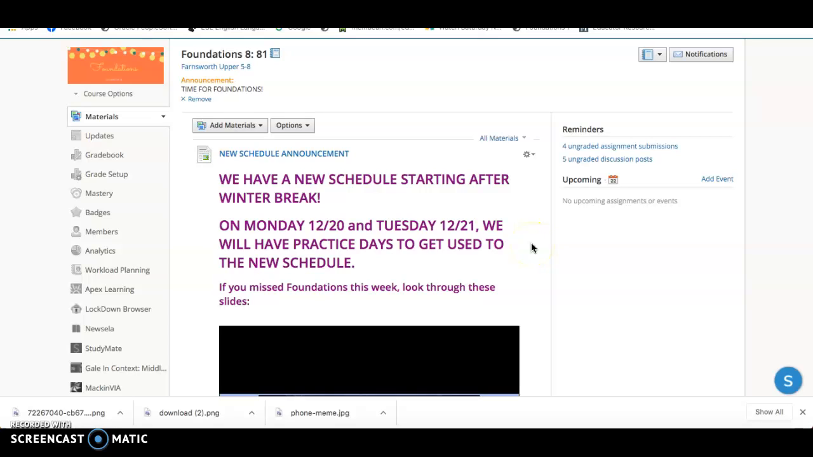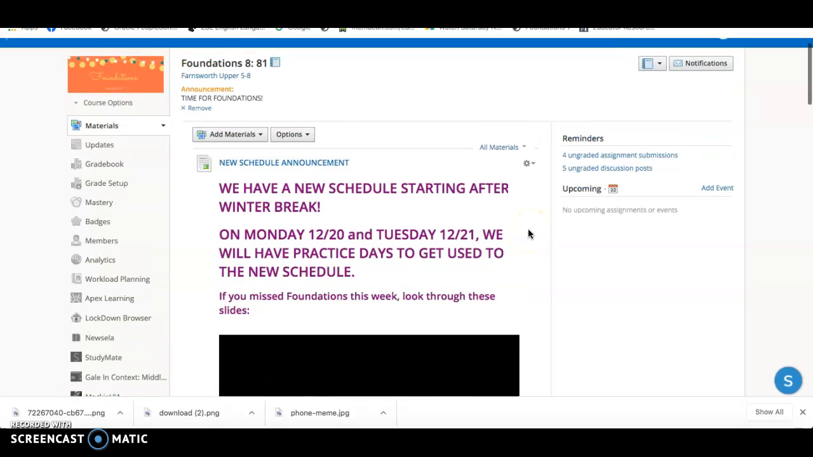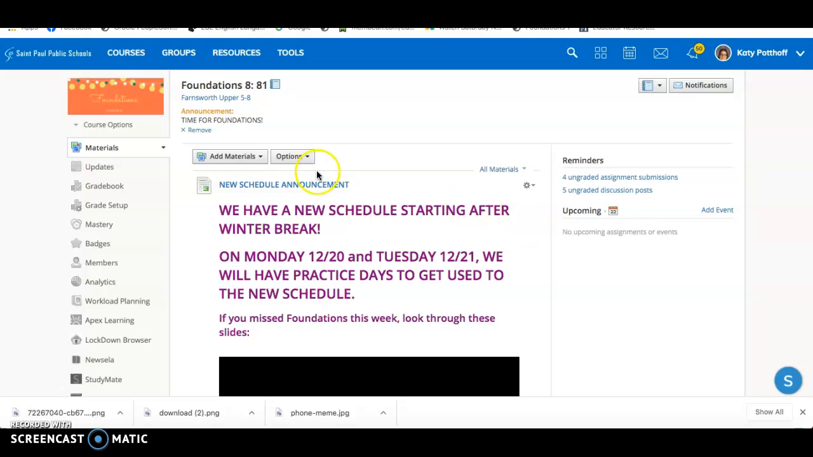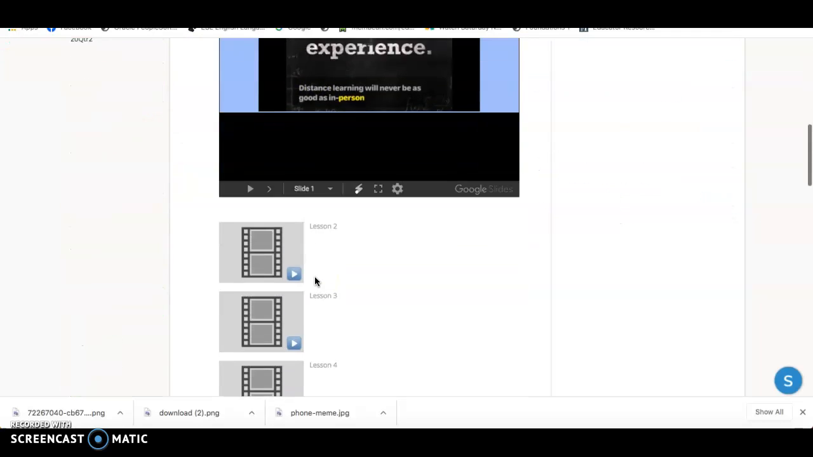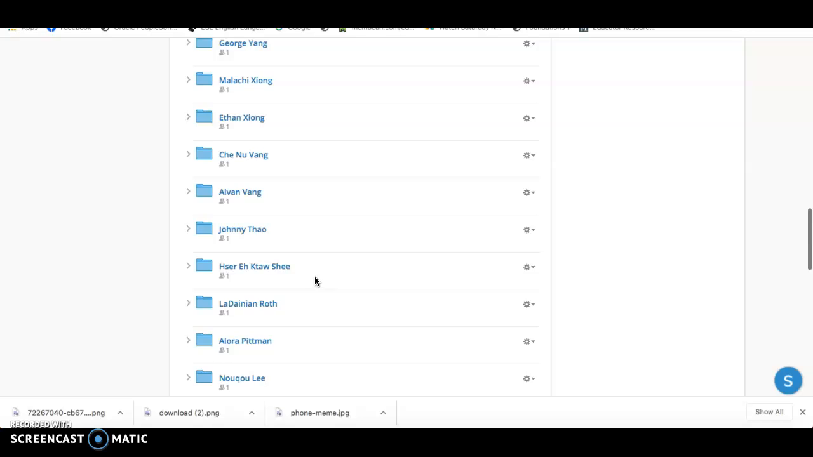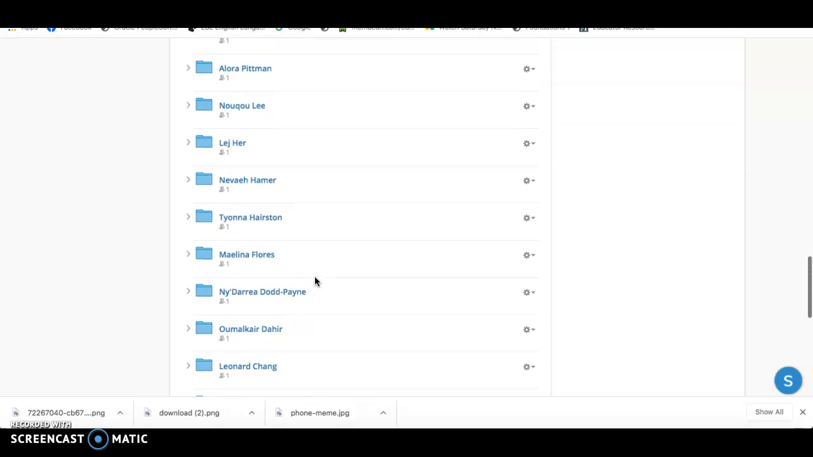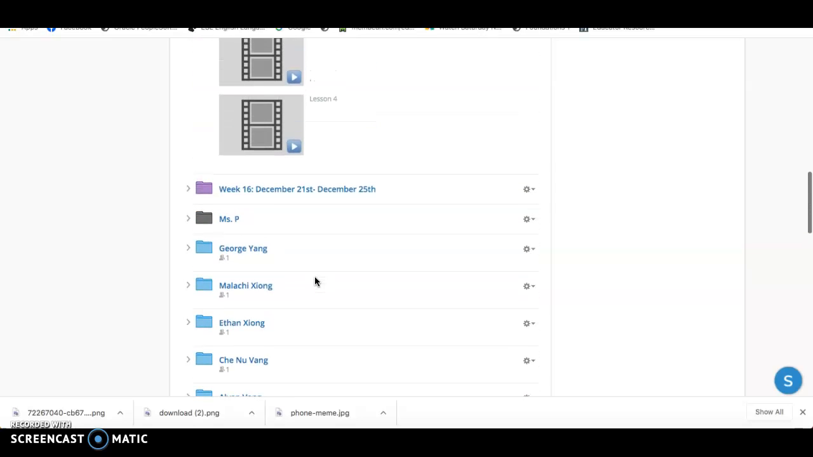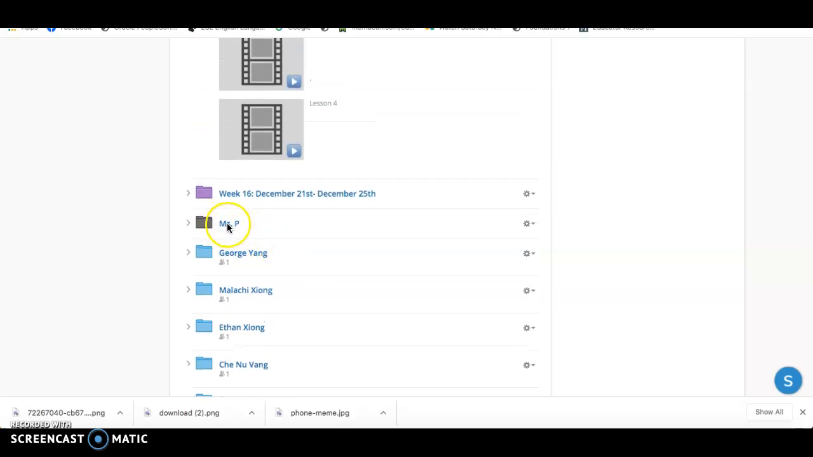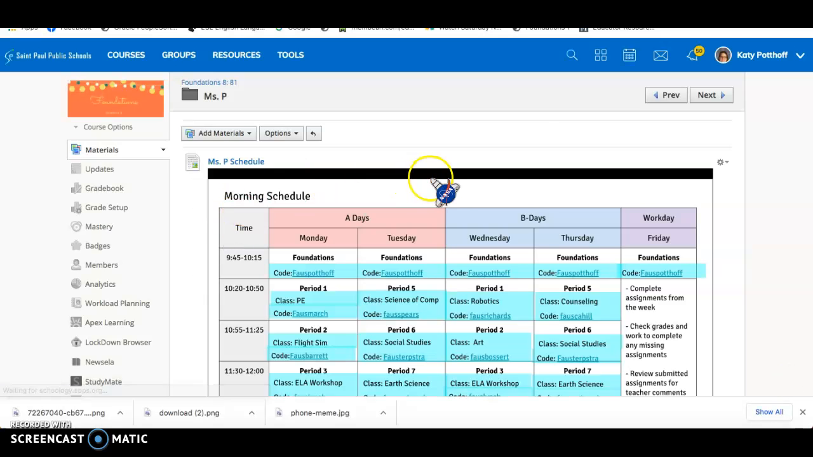Hey Foundations, I am here to show you how to find your schedule, just for the people that have not seen it. So on the Foundations class materials page, you want to go down and find your name. Everybody's name is in a folder. Only your name is going to show up on your page. I'm going to click on mine. Click on your name or on your folder, and then your schedule will pop up.